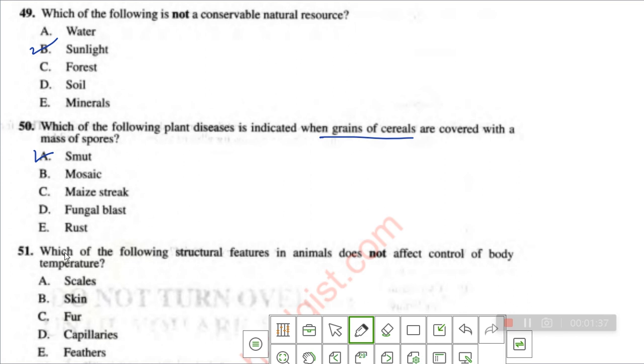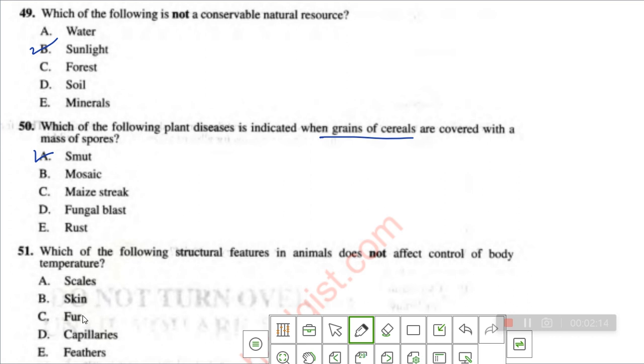Let's go to number 51. Which of the following structural features in animals does not affect control of body temperature? Of course, the skin helps in controlling body temperature by secreting sweat. Though it is not the skin itself, but the sweat glands beneath the skin that secrete sweat. Once sweat is secreted, the evaporation of the sweat causes cooling of the skin. So it helps in controlling body temperature.